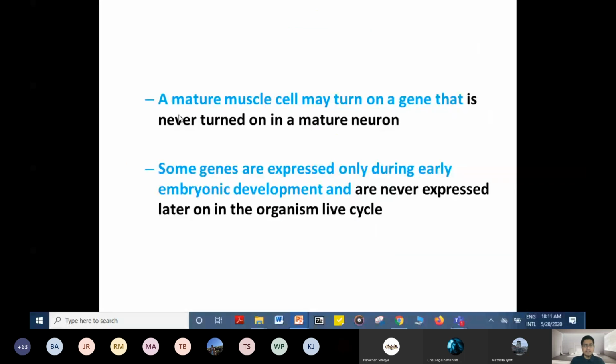Let's see an example. A mature muscle cell may turn on a gene that is never turned on in a mature neuron. That means some sorts of genes will be active in the neuron, whereas other types of genes will be active in other types of cell. Some genes are expressed only during embryonic development and are never expressed later in the organism's life cycle.